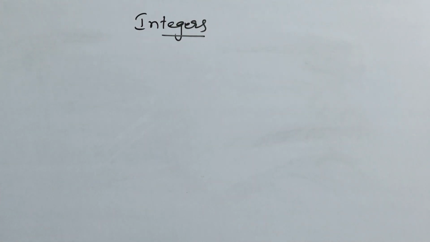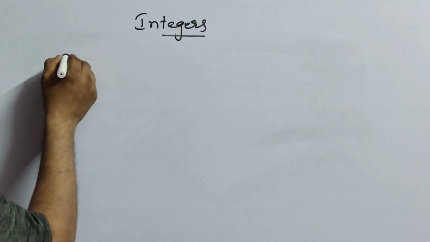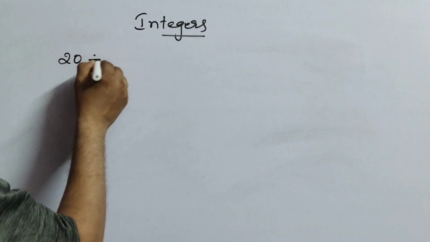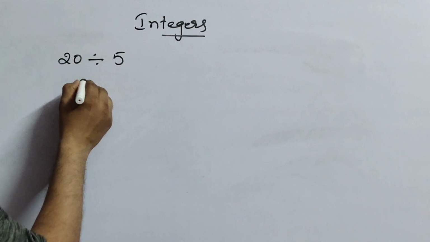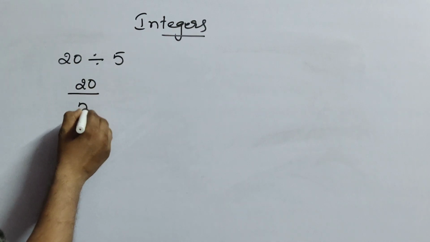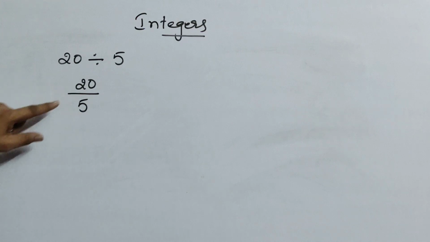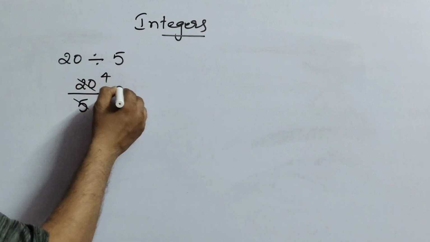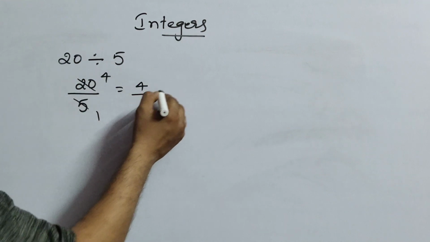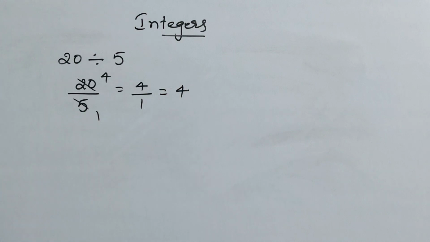Coming to the division part here, I am giving you the question: 20 divided by 5. A division can also be written as a fraction, 20 by 5. Now in the 5 table, 20 how many times? 5 ones are 5, 5 4s are 20. So 4 by 1. 4 by 1 is nothing but 4.